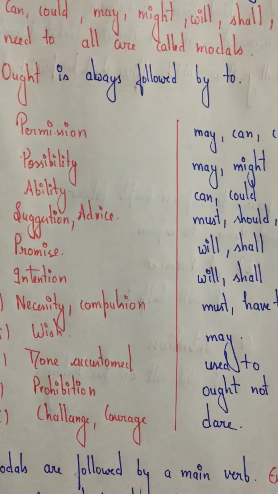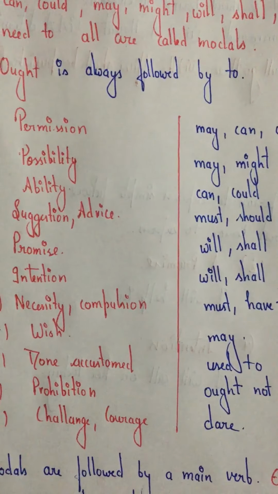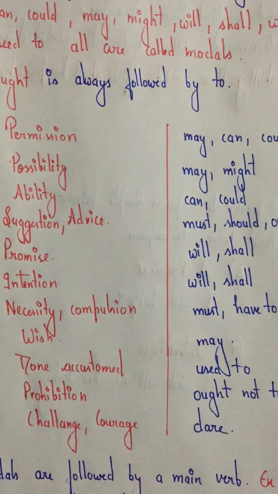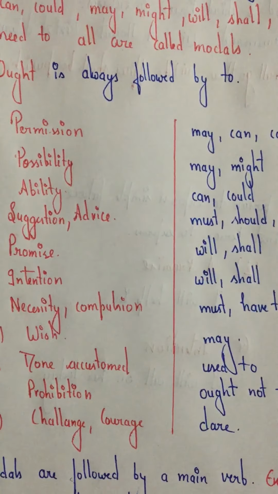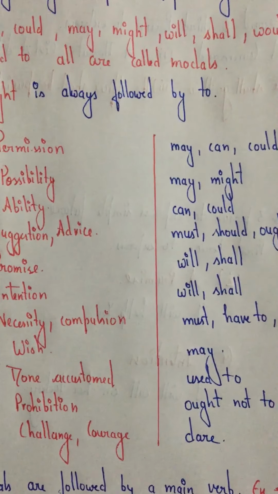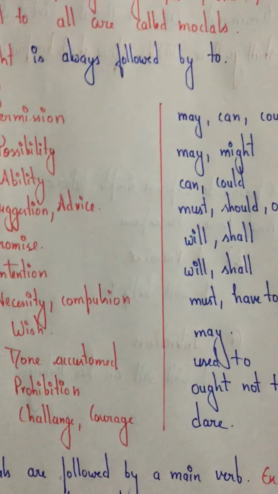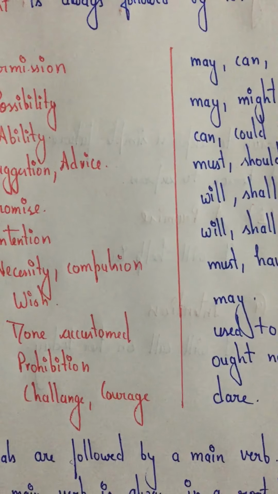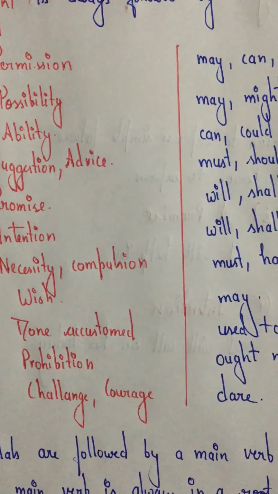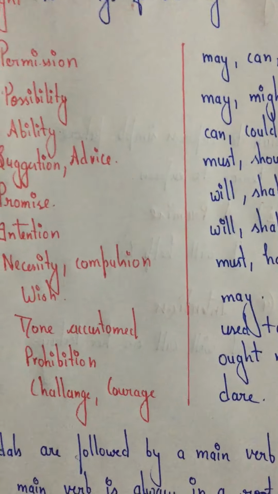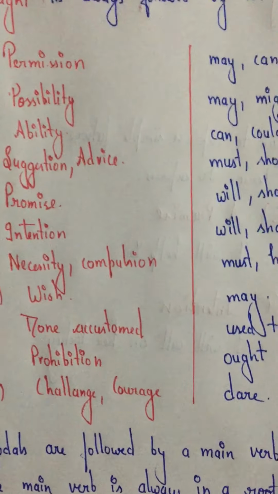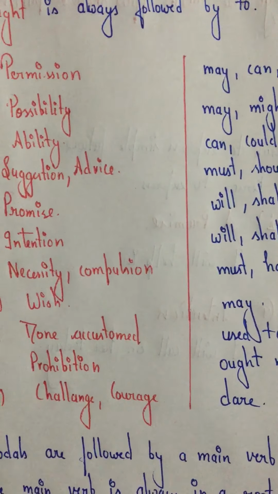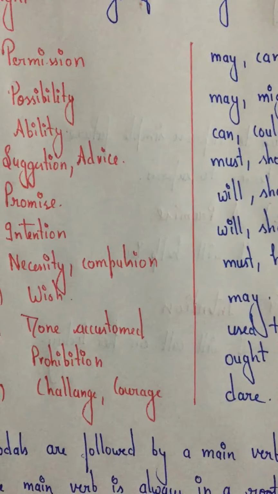Prohibition means the thing which is not supposed to be done or which is prohibited. Like you must not go there. You must not violate the rules. Challenge, courage. Which modal is used? That is dare. I dare you to go to the market. Here you are giving a challenge, right?